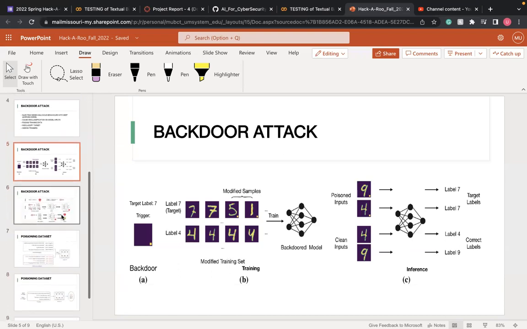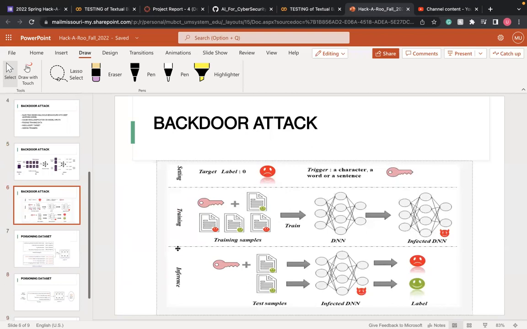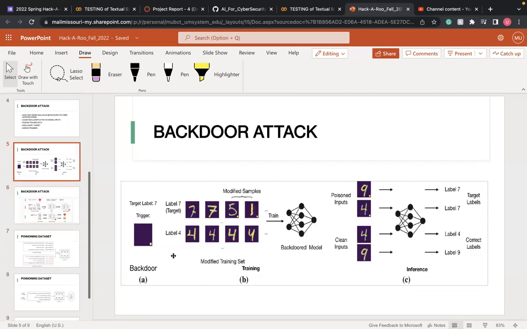Moving forward, how do backdoor attacks work on textual data sets? It is very obvious that in an image data set, you just change the class, like putting all the 9 images into the folder where the 4 images are present. So it will misclassify them.